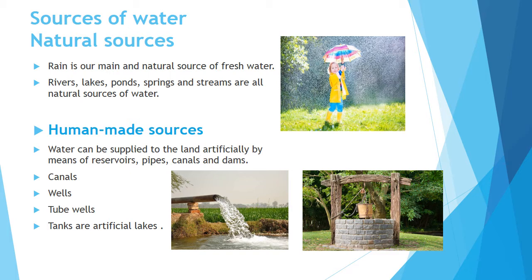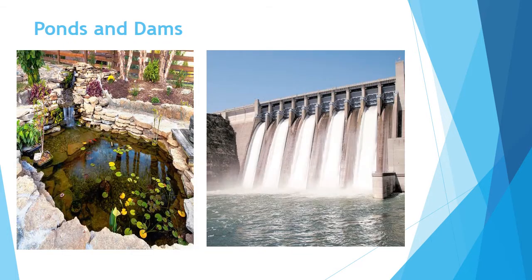Then tanks. Tanks are artificial lakes used for supplying people with water collected through rainwater harvesting. So tanks are artificial lakes. In tanks we collect rainwater. Ponds and dams. A pond is a small water body, natural or human made. That is standing water. It is not running water.